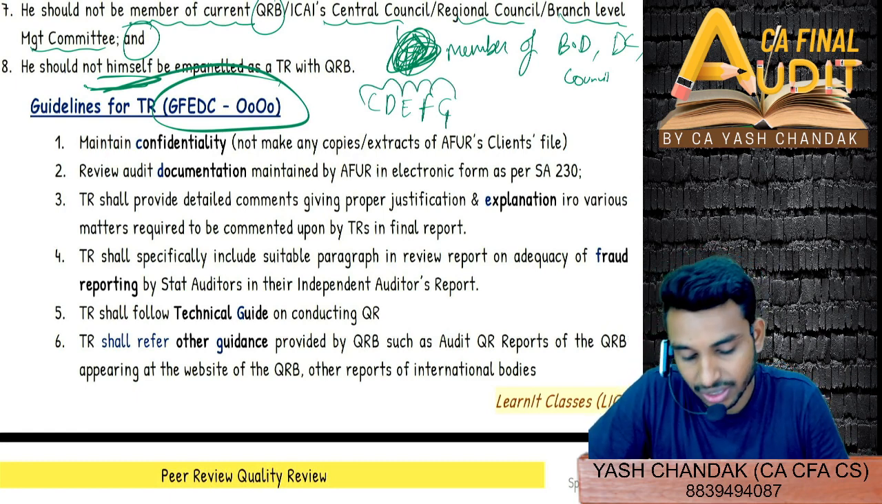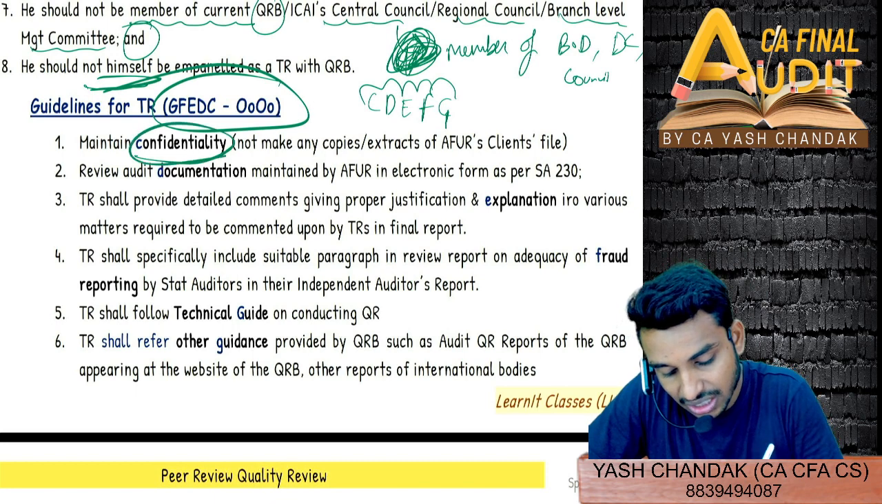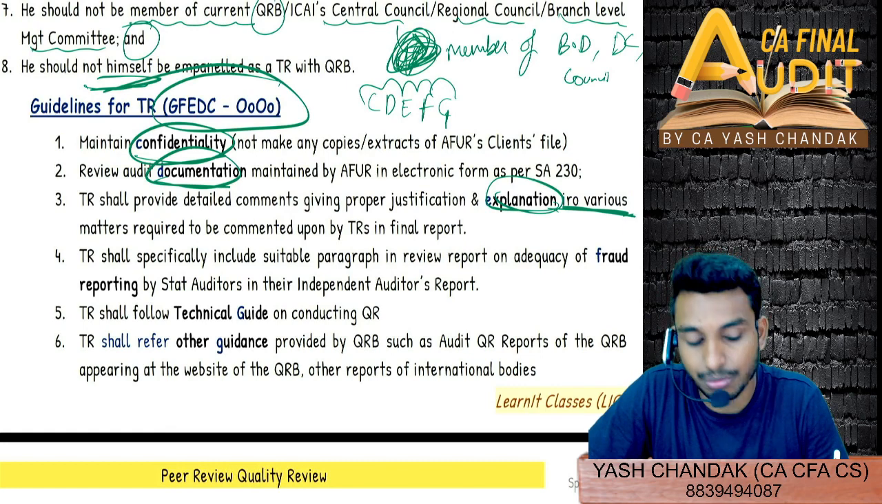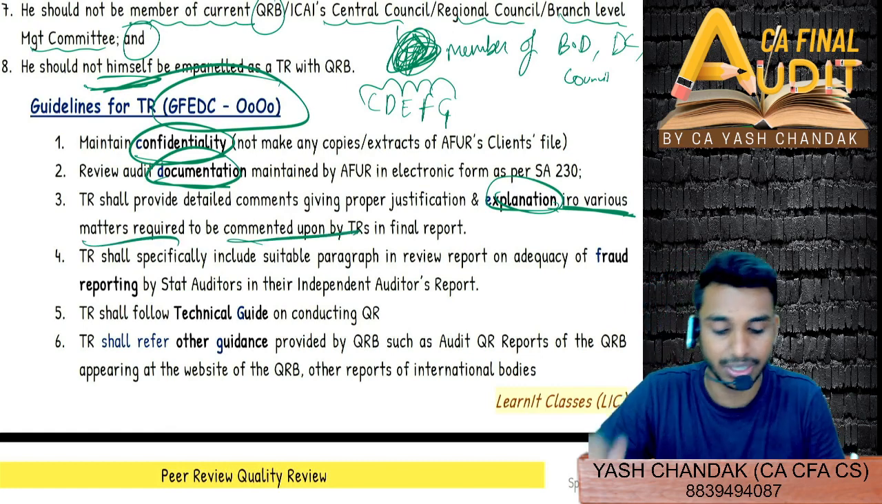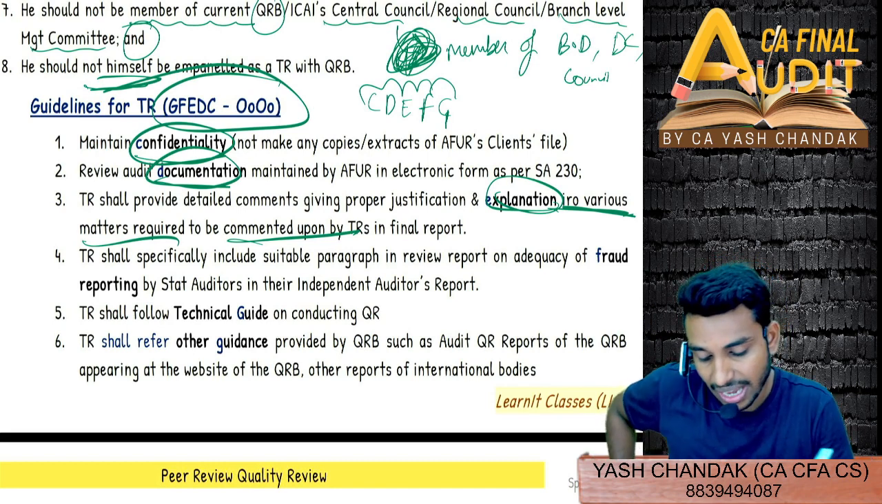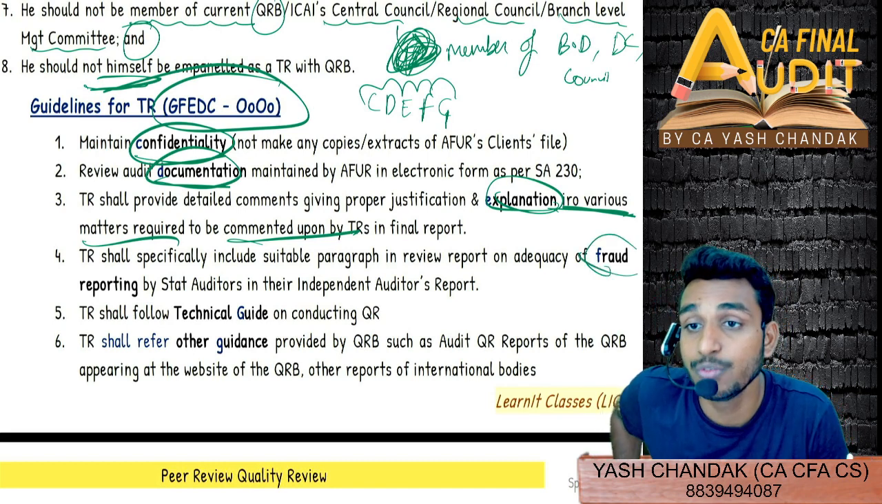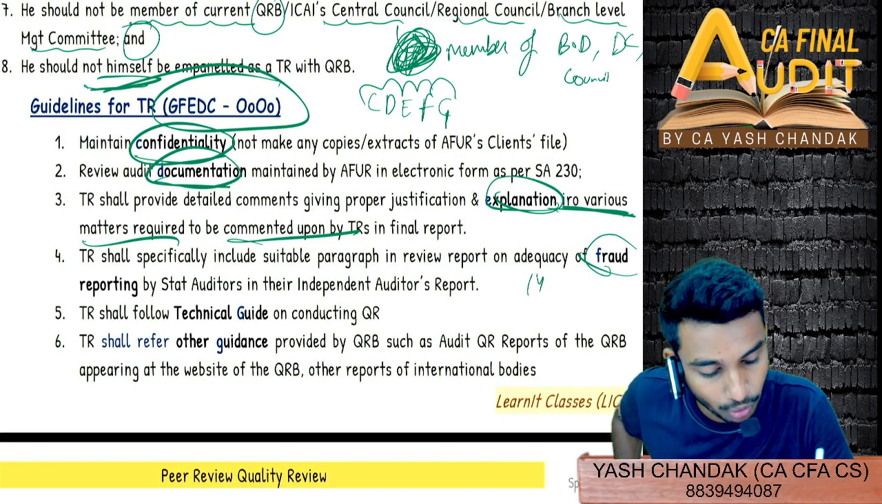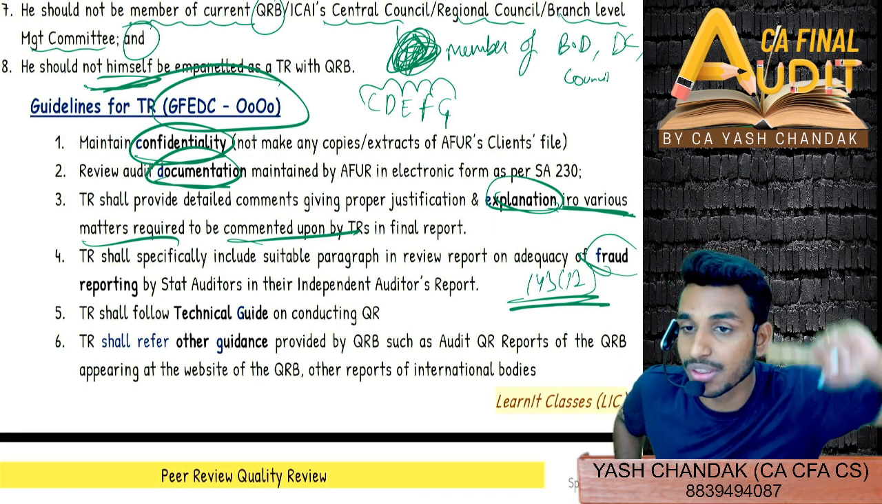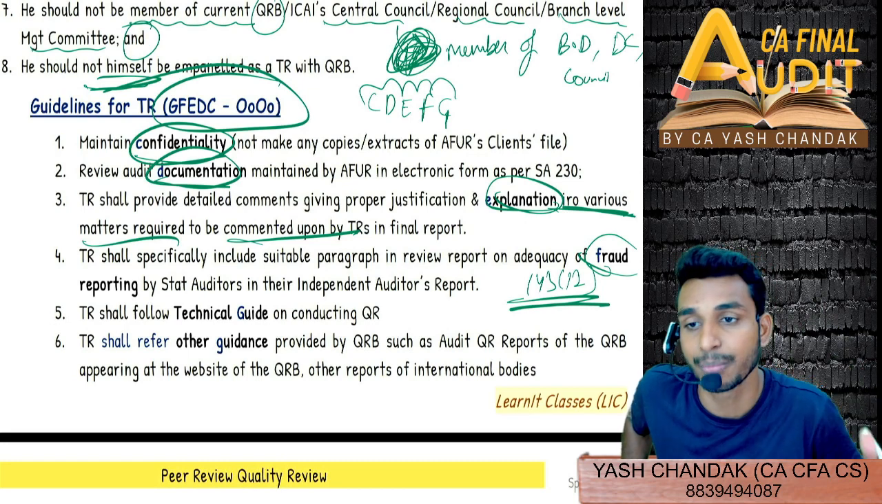So see, C for confidentiality, D for documentation, E for explanation. You will have to go through all the justification and explanation in respect of various matters required to be commented upon by the technical reviewers in their final report. And lastly, F for fraud report. You have to particularly review the adequacy of fraud reporting, whether the fraud reporting was properly done by the auditor or not, in accordance with section 143 subsection 12, whether they've completely reported all the details, nature, everything, in the fraud reporting, as per section 143 subsection 12 of the Companies Act.